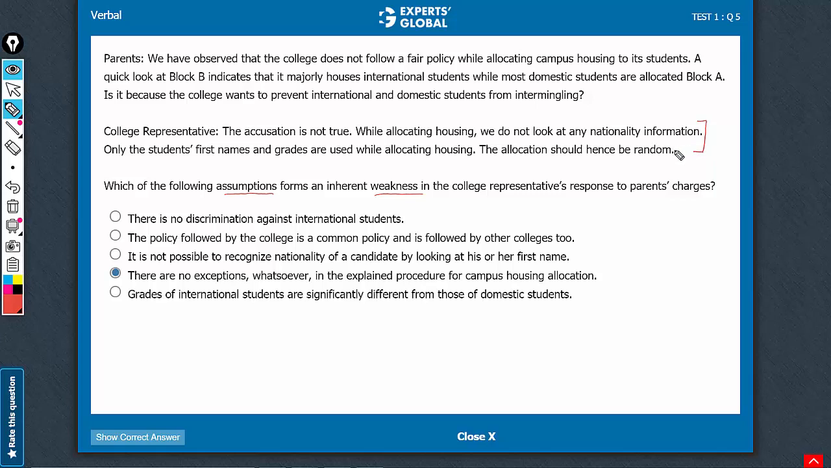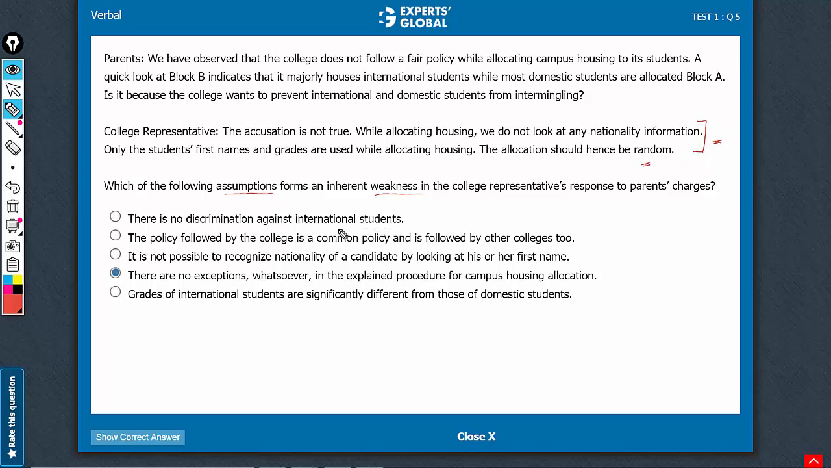So in case you approached this question thinking that you have to weaken this argument, you would end up choosing an answer choice that does opposite of what it is supposed to do. So expectation from the answer choice is to identify an assumption here, something that strengthens this reasoning.